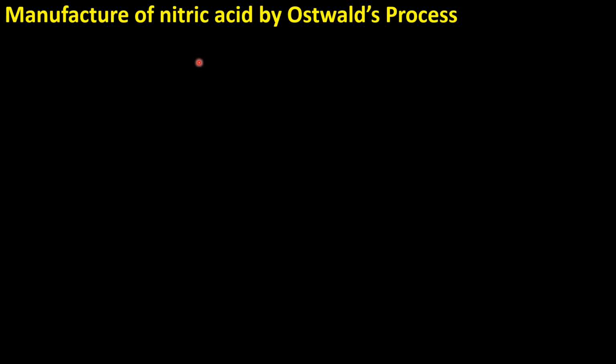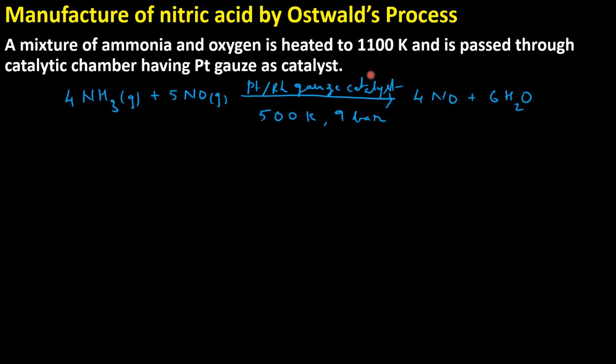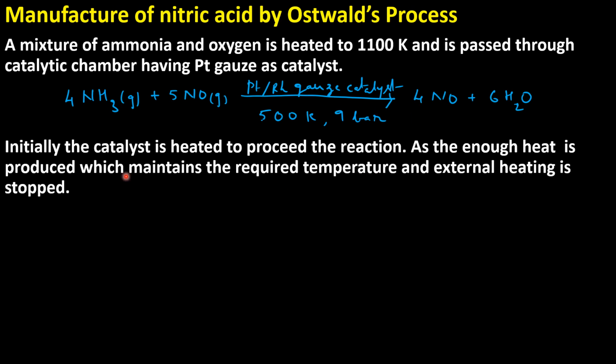Now let us discuss the manufacture of nitric acid by Ostwald's process. A mixture of ammonia and oxygen is heated to 1100 Kelvin and is passed through a catalytic chamber. The catalytic chamber has platinum gauze as catalyst. Ammonia and oxygen, that is air, is passed through the catalytic chamber and we get nitric oxide.